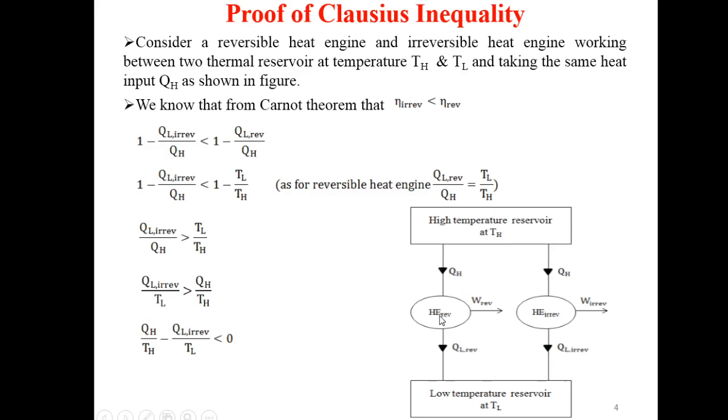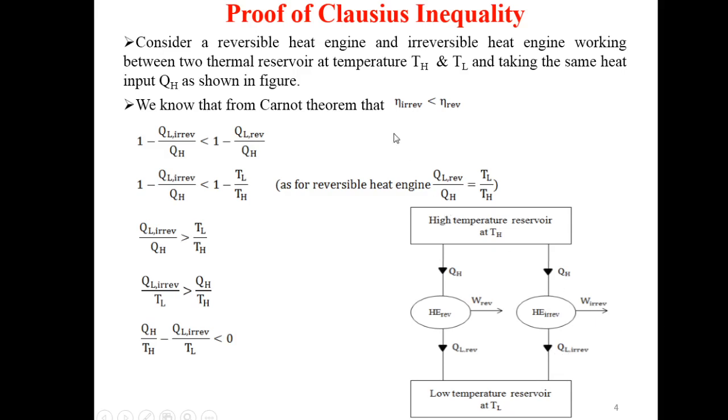The reversible heat engine is producing the work W reversible and the irreversible heat engine is producing the work W irreversible. The reversible heat engine is rejecting QL reversible amount of heat to the low temperature reservoir at TL, and the irreversible heat engine is rejecting QL irreversible amount of heat to the low temperature reservoir at TL.